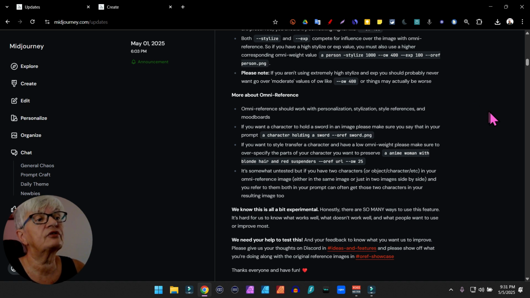"Omni reference should work with personalization, stylization, style reference, and mood boards. If you want a character to hold a sword in an image, please make sure that you say that in your prompt, a character holding a sword, for example. If you want to style transfer a character and have low omni weight, please make sure to over-specify the parts of your character you want to preserve, an anime woman with blonde hair and red suspenders, for example."